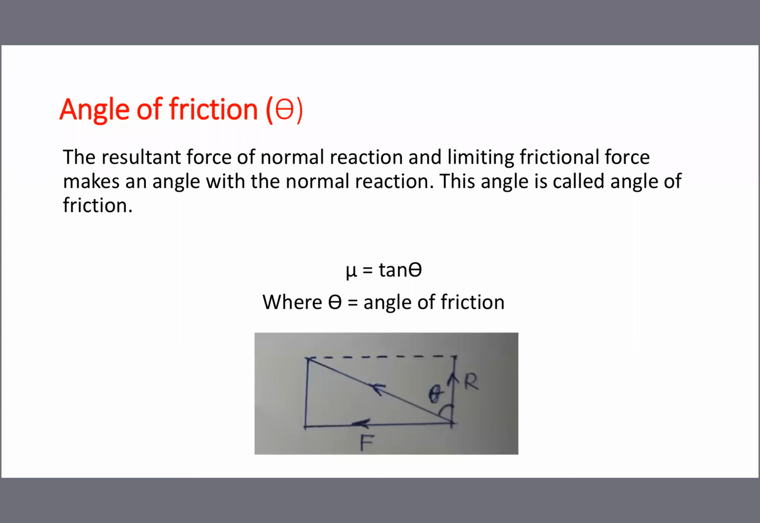The resultant of F and R, that is the diagonal line. The resultant of F and R makes an angle with R. The theta I mentioned now, that is called angle of friction, the angle between R and the resultant force. Formula: mu is equal to tan theta, where theta is the angle of friction. How to find theta? Tan inverse of mu you have to find. Tan theta is not the angle of friction, only theta is the angle of friction. For that you have to find it out while doing problems.